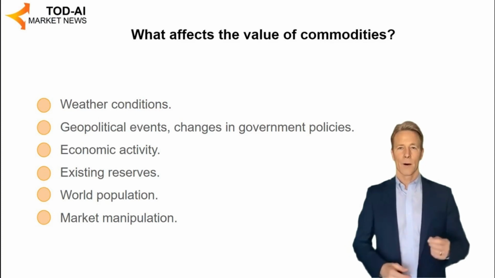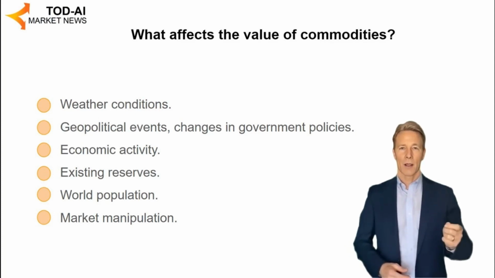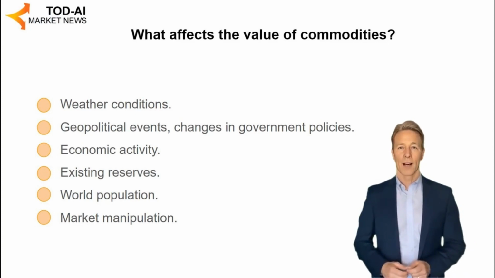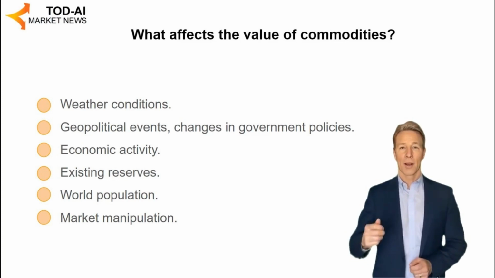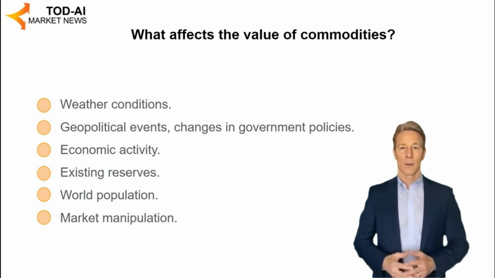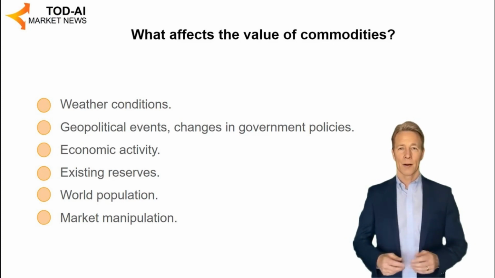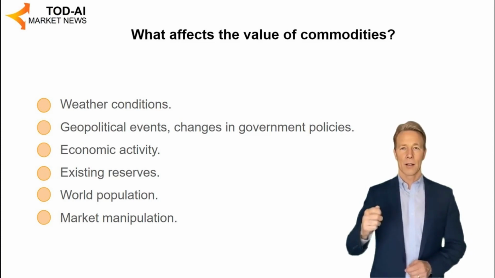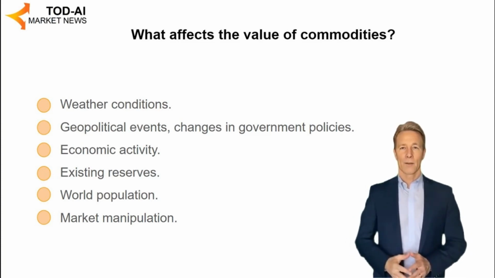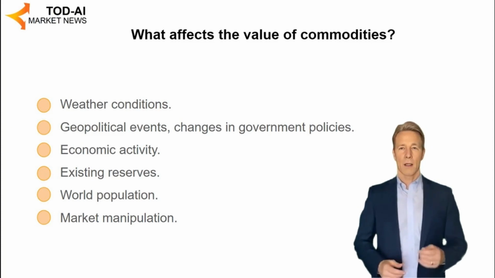Recently, we have seen how conflicts such as the one in Ukraine have affected the supply of wheat, oil and gas. 3. Economic activity. The greater the economic activity, the greater the demand for raw materials in general. 4. Existing reserves. Reserves have a restraining effect on prices, especially in times of uncertainty. 5. World population. An increase in the population will mean an increase in demand.